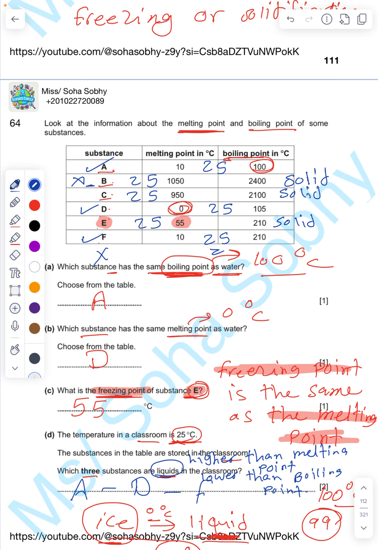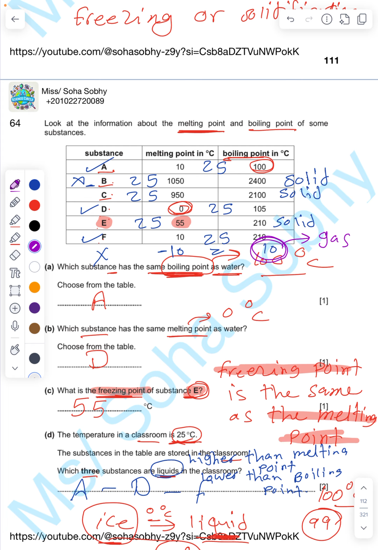I'm gonna give you another example, for substance X. The boiling point is 10 and the melting point is -10. What do you think this substance will be at 25: solid, liquid, or gas? 25 is higher than the boiling point, which means the substance will boil and turn into gas, so it's gas.